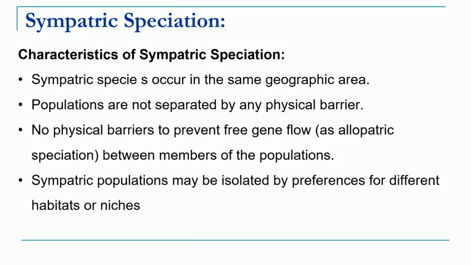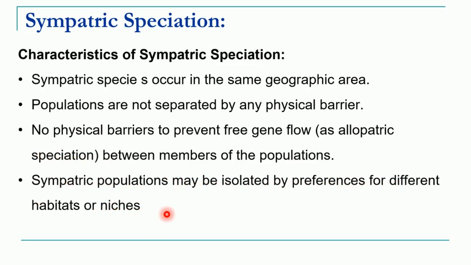Okay, now let us see some of the characteristics of sympatric speciation. As we have seen, sympatric species occur in the same geographical area. And these populations are not separated by any physical barrier like mountains, glaciers or rivers. So no physical barrier is responsible to prevent the free gene flow which is seen in allopatric speciation. However, sympatric populations may be isolated by preferences for different habitats or niches.